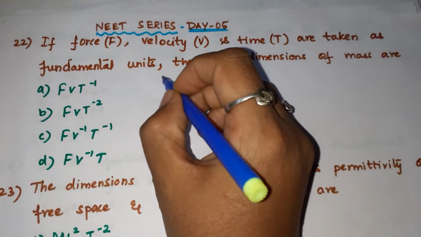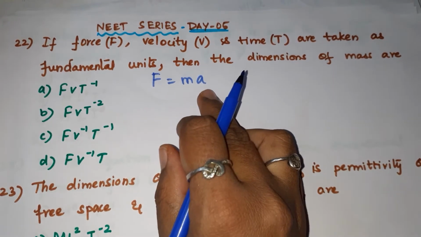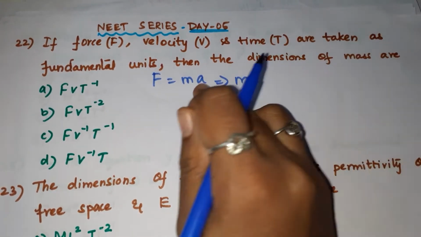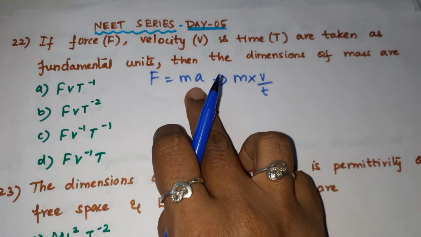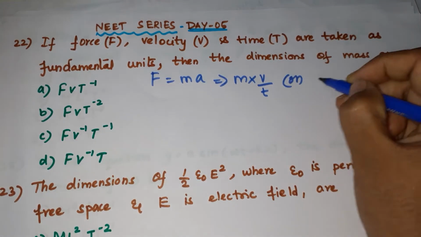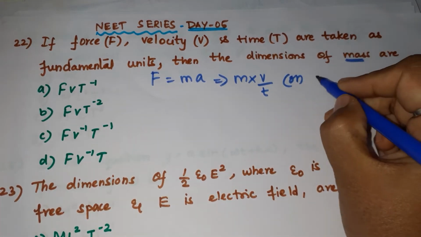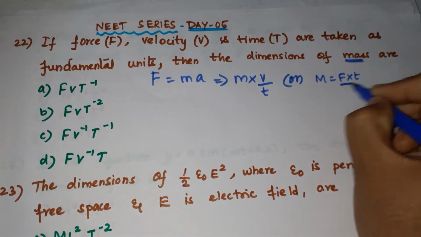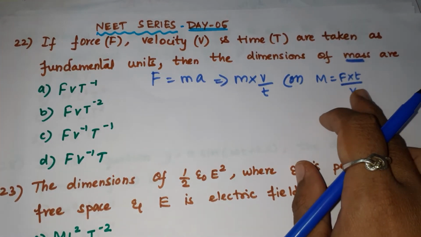We know the general formula that F can be written as m into a, that means mass into acceleration. Acceleration can be taken as velocity by time. So, we can find what is mass, because in the question they asked for the dimensions of mass. So, I'm going to take that mass is equal to force into time by velocity.